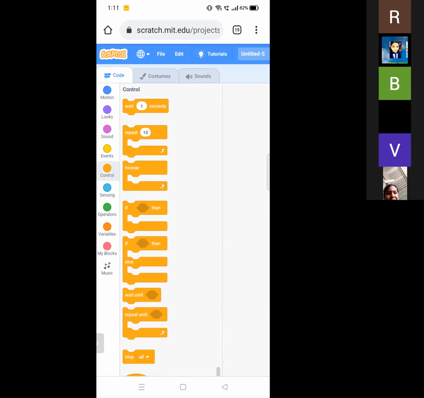Next, control blocks. Control blocks are color-coded gold and they are used to control scripts. The wait block pauses its script for the specified amount of seconds. The wait can also be a decimal number. Blocks held inside the repeat block will loop a given amount of times before allowing the sprite to continue.